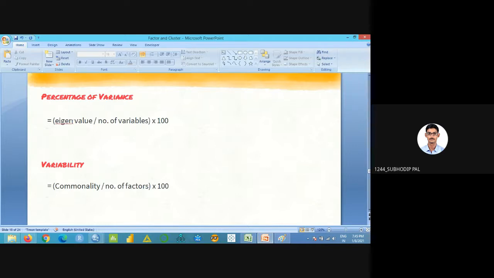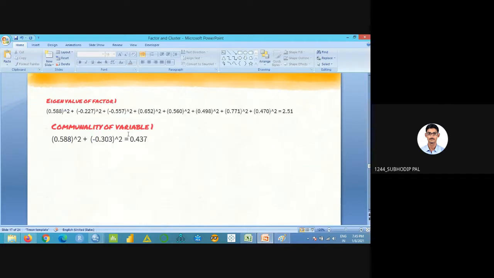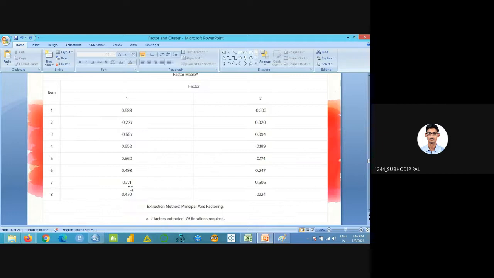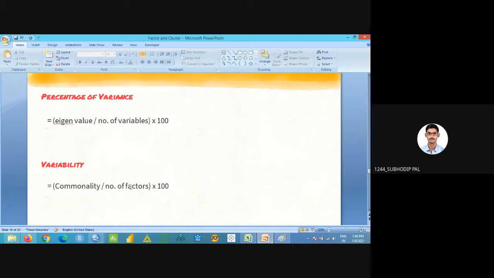Percentage of variance: how do you calculate that? Eigenvalue divided by number of variables into 100. Variability will be taken into consideration for a particular variable, because commonality is in association with a particular variable. Suppose I'm asking you to calculate the variability for variable 1. Commonality, 0.437, I have already calculated, divided by number of factors. How many factors here? 2, right? So 0.437 divided by 2 into 100. Got it? Now it's clear.